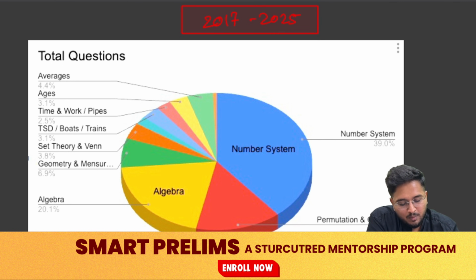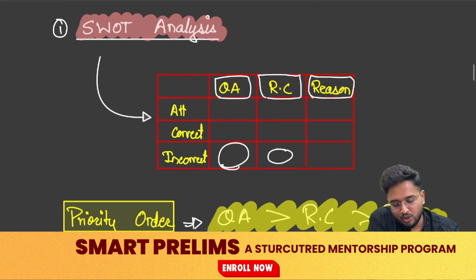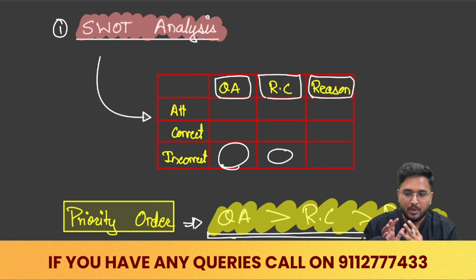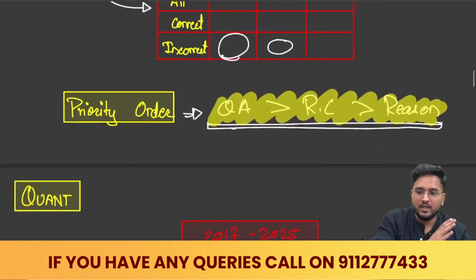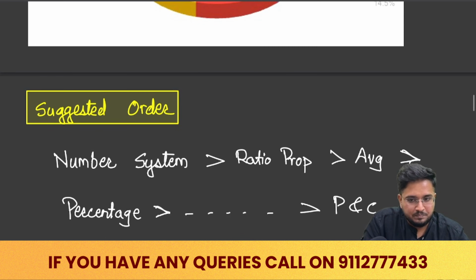I found out that number system remains one of the most important topics when it comes to quant. Post number system, you have questions from algebra, then you have questions from permutation, and then the easier topics like averages, age, time and work. Okay, so based on this PYQ analysis of quant, you will get a priority order as to which topics to focus on. See, first you did your SWOT analysis to analyze the section to focus on. Once you get the priority order of the section, do the PYQ analysis of that particular section, and then get an order for that particular section.